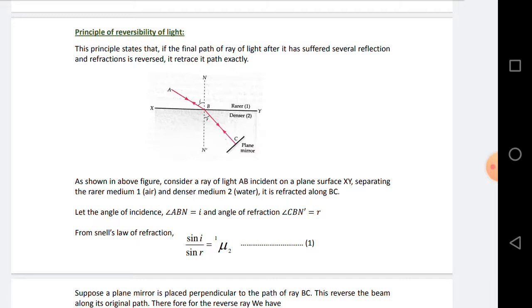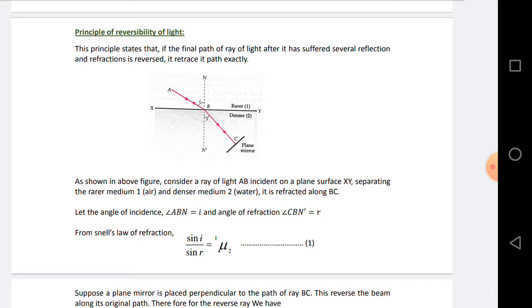So this principle states that if the final path of a ray of light after it has suffered several reflections and refractions is reversed, it retraces its path exactly.